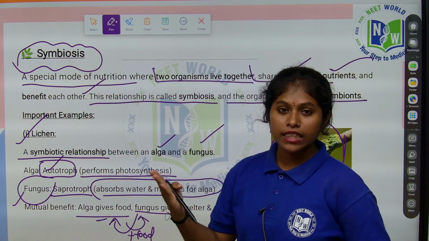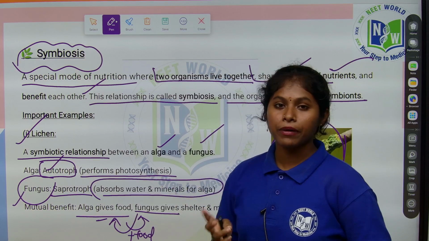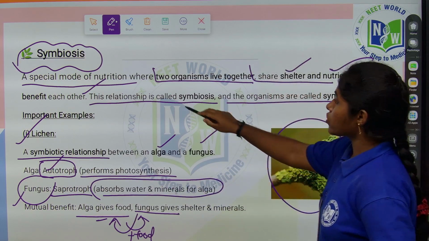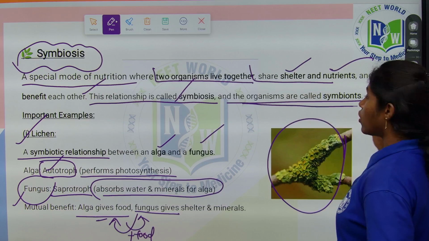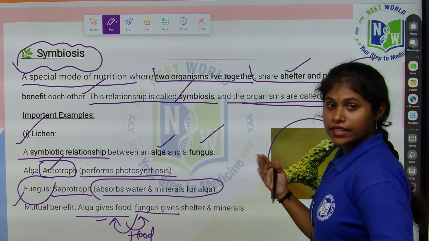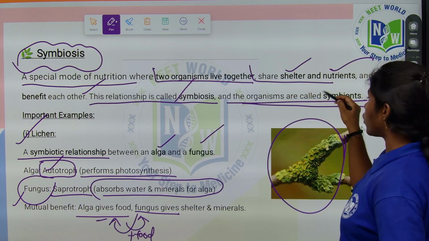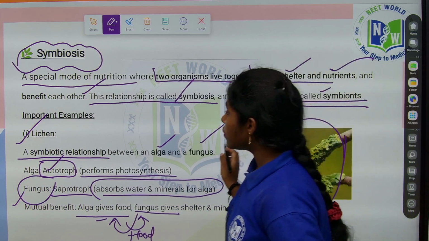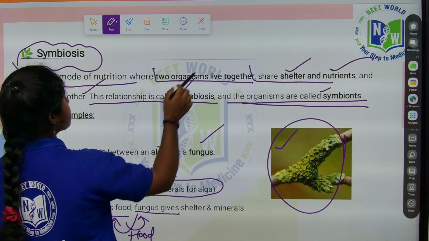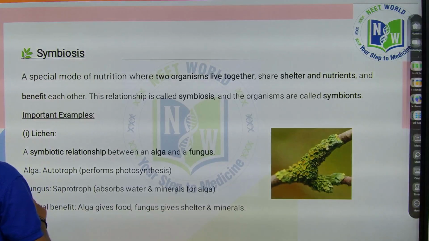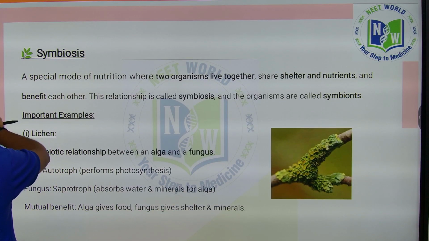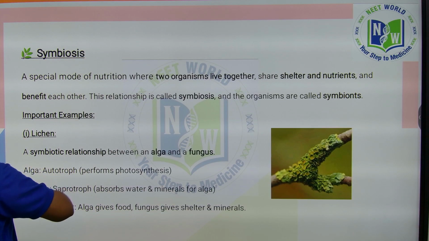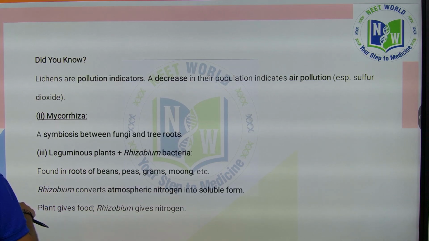Symbiosis is nothing but both organisms getting benefit, and that process is called symbiosis, and the organisms involved in it are called symbionts. One of the good examples is lichen. Okay, let's see another example of symbiosis.